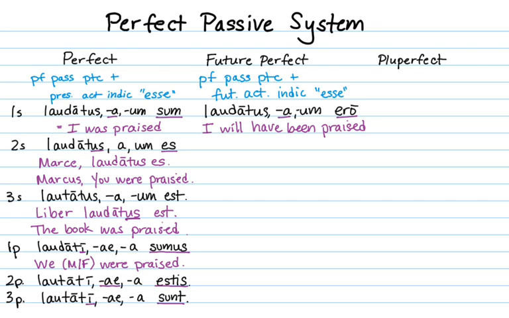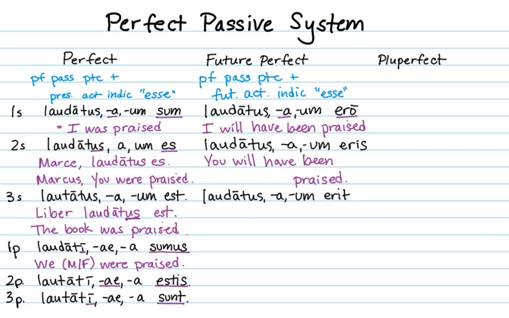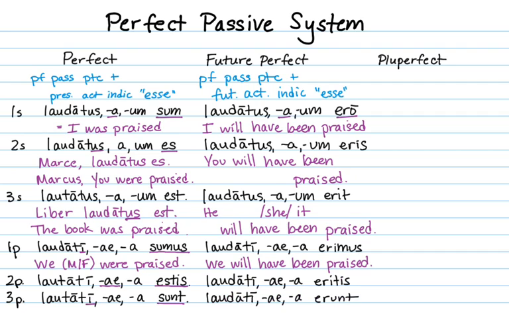So active, I will have praised. Passive, I will have been praised. Laudatus eris for the second singular, you will have been praised. And then you complete the sequence with the future tense of to be. So erit, erimus, eritis, erunt. Remembering that when you get to the plural, you must change the participle endings to the plural.